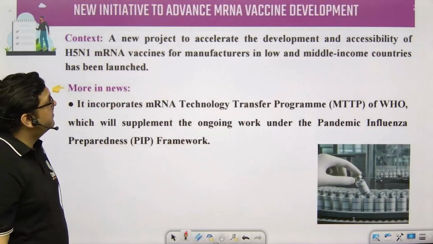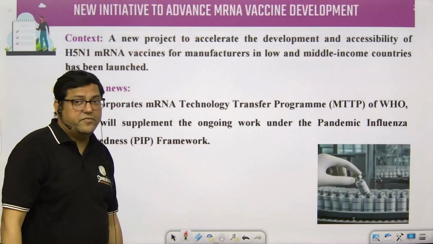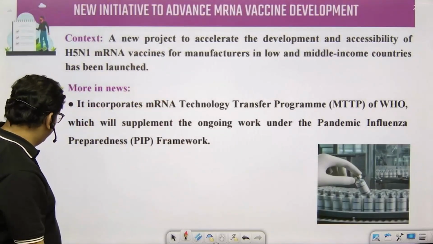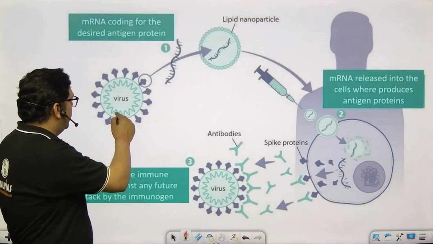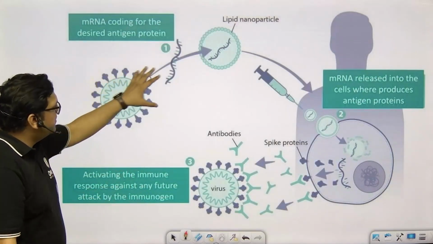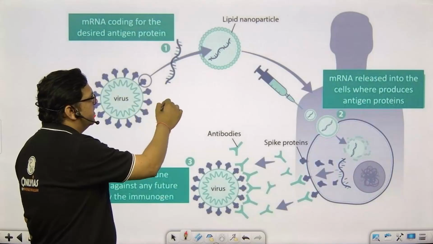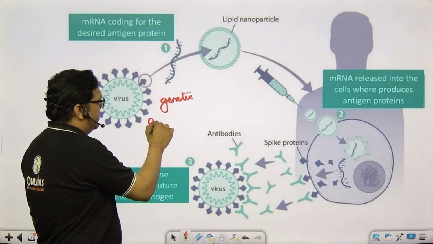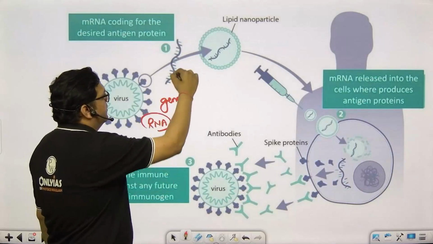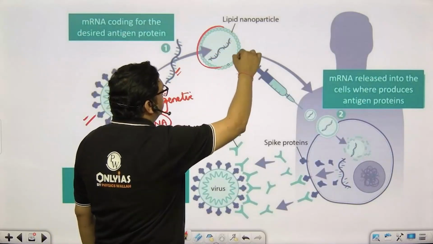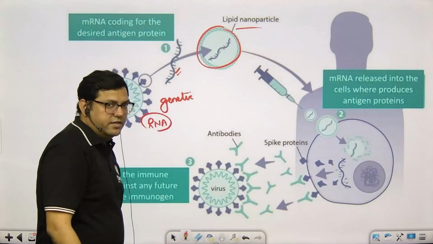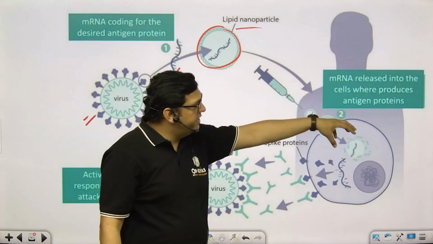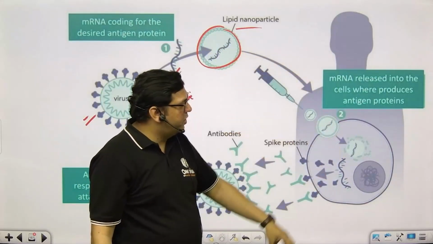Next is the new initiative related to advanced mRNA vaccine. Here, you just need to know what mRNA vaccines are. So let us take this particular virus. From the virus, we know the genetic material would be there, and we take this RNA and apply lipid nanoparticles around it. Using these lipid nanoparticles, we inject them into the human body.